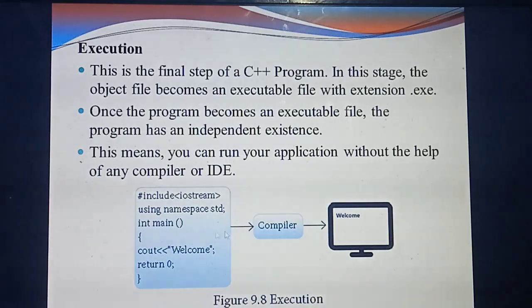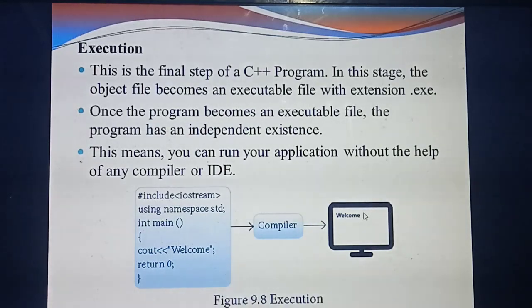See, the compiler will convert it into an object file, that is a machine readable file. Then it will check for errors. Okay. So if there is no error, means no problem, directly you can run the program. Then after running the program, you will get the output as a welcome on your output screen. Understand?